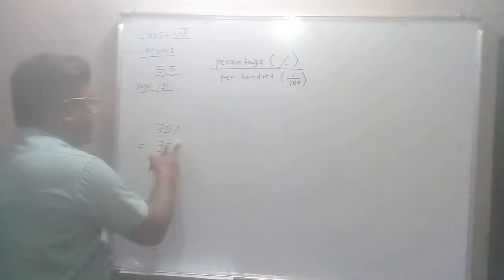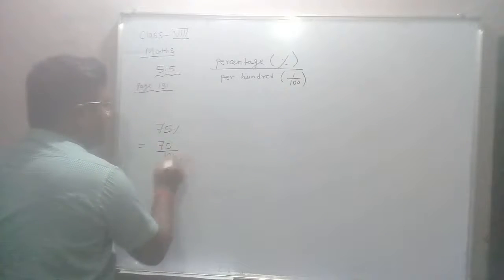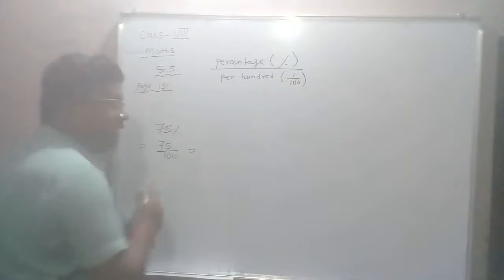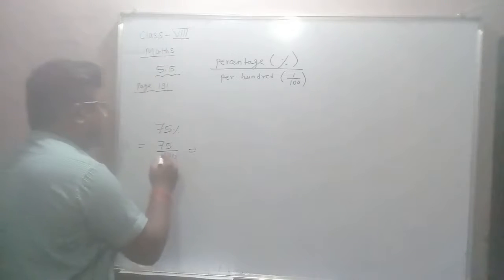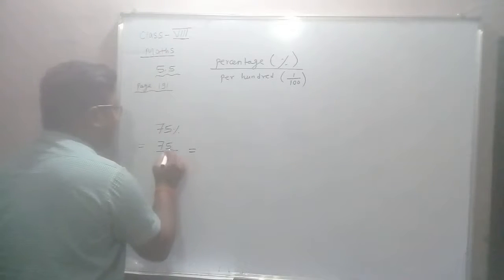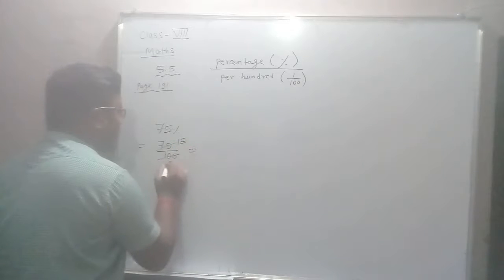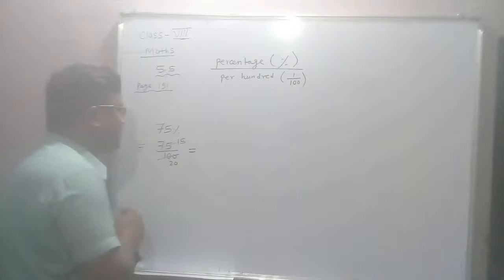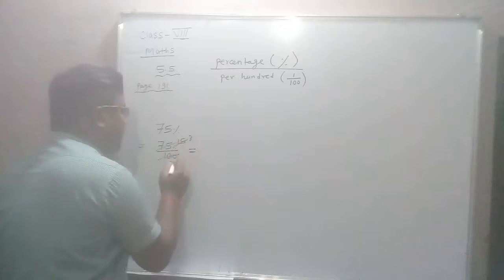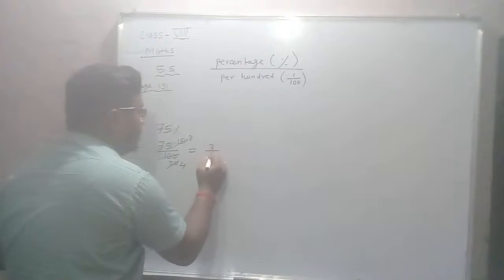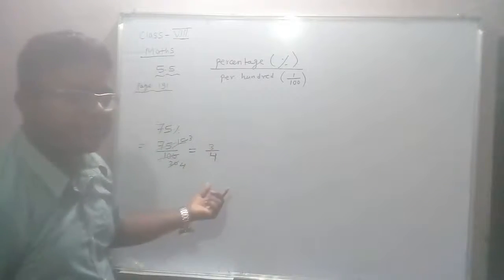Okay, so here 75% means 75 upon 100. So you can cancel and get the answer. Let's cancel by 5. 5 fives are 25, 5 twenties are 100, and after that 5 threes are 15, 5 fours are 20, and we got 3 upon 4, which was your previous question.